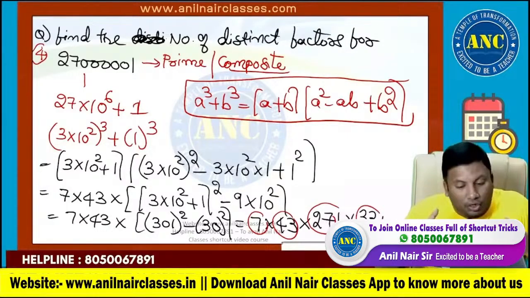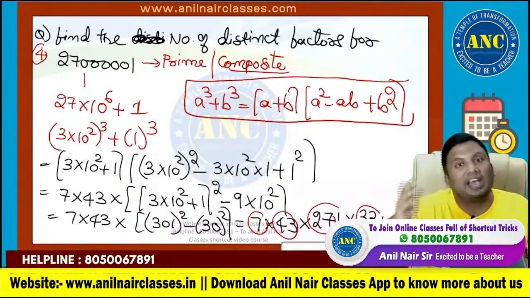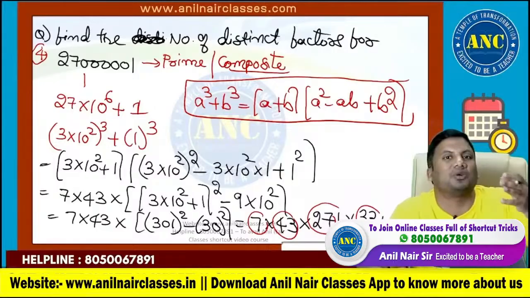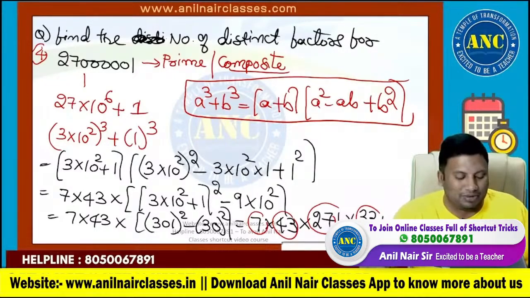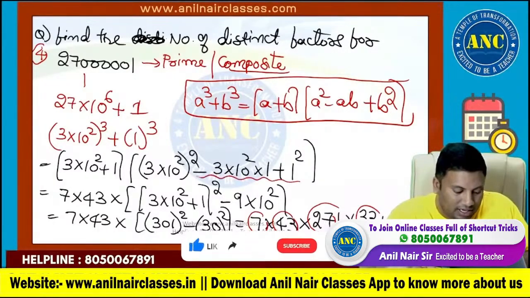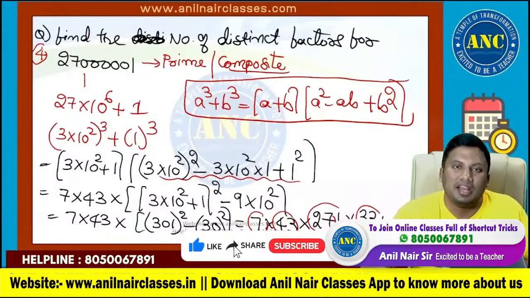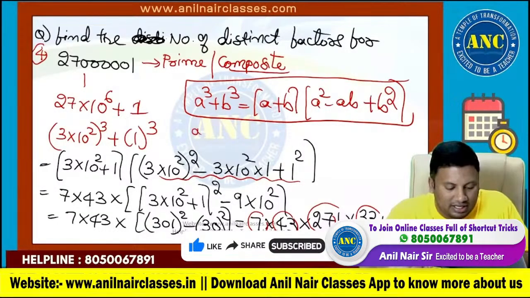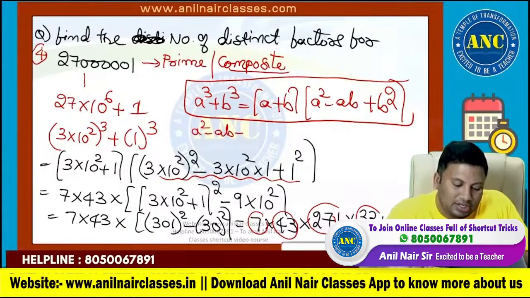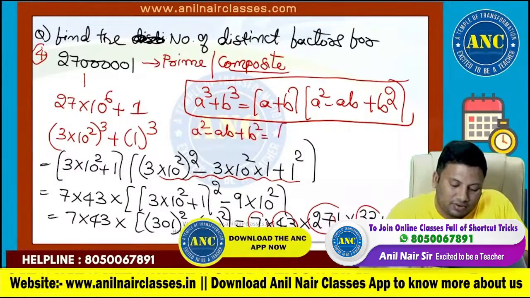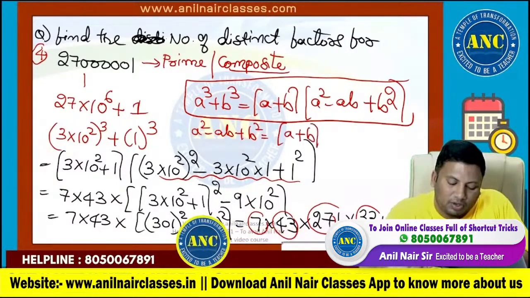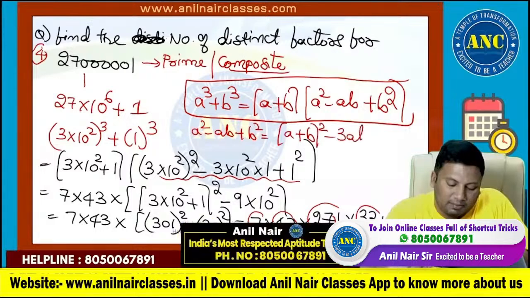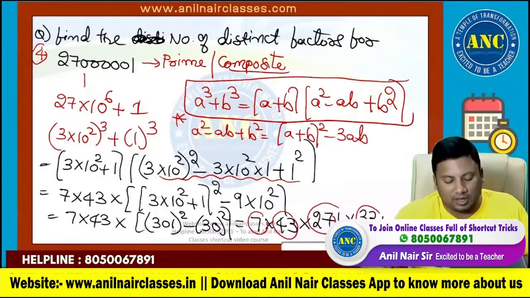Generally, doing prime factors using A cube plus B cube is something you have not seen in any of the textbooks. How am I writing A square minus AB plus B square? As A plus B whole square minus 3AB. This is what I used to solve the problem: (3 into 10 square plus 1) whole square minus 9 into 10 square.